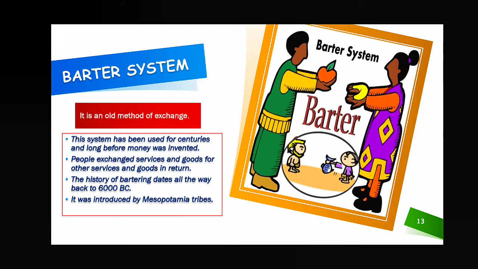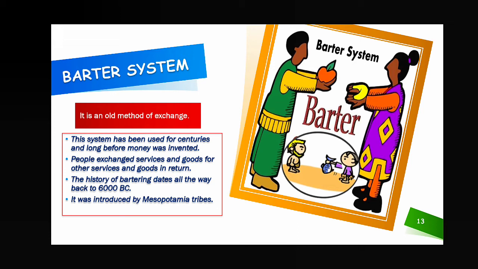The history of bartering dates all the way back to 6000 BC. That means it started 6000 BC, that means 6000 years ago. At that time it was introduced by Mesopotamian tribes. Already we read in the Indus Valley civilization chapter, that means the Bronze Age civilization, that at that time Mesopotamia, we have already seen the Mesopotamian civilization, developed in Iraq. So this thing was introduced by Mesopotamian tribes. Now come to the next, that is point number 4. Iron Age was associated with the painted grey ware.